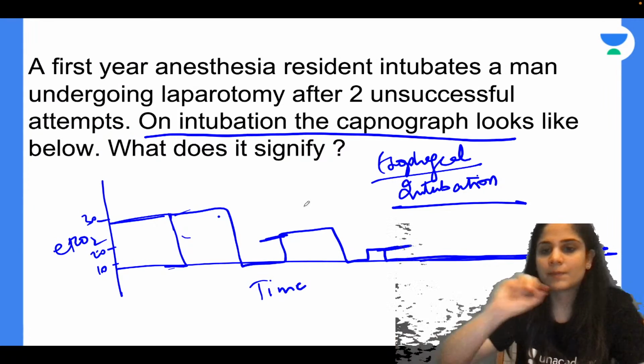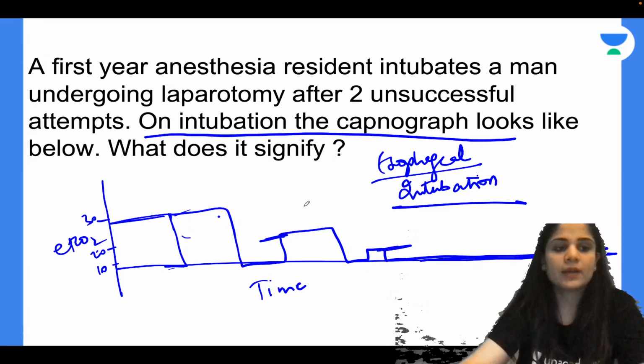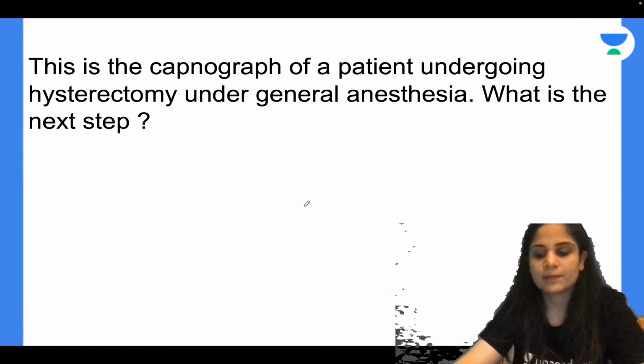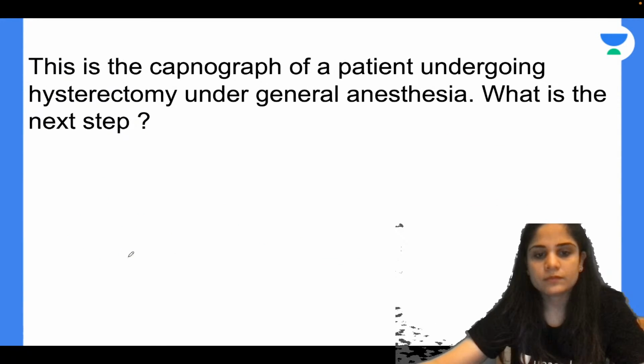What will be your next step? Remove this tube and re-intubate again properly into the trachea. Okay.